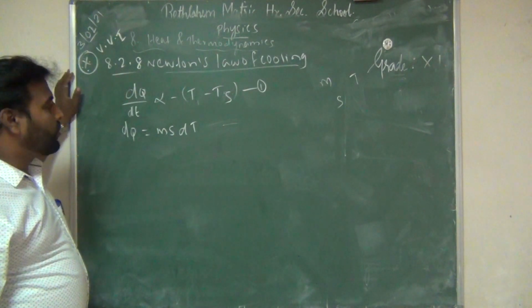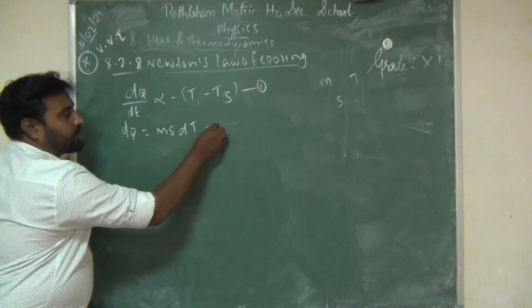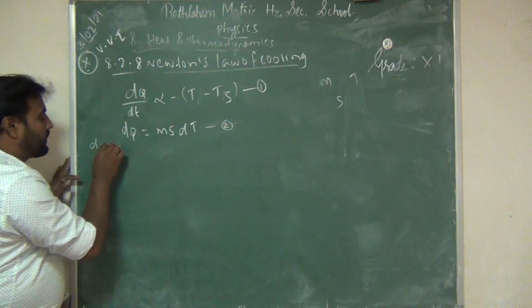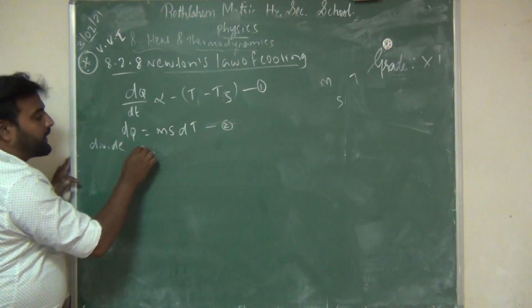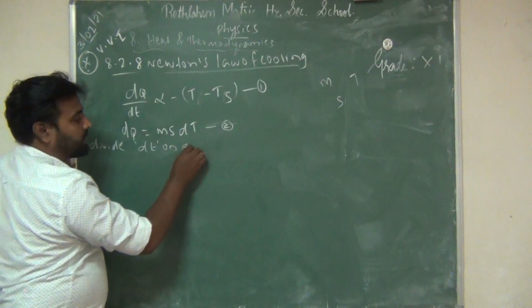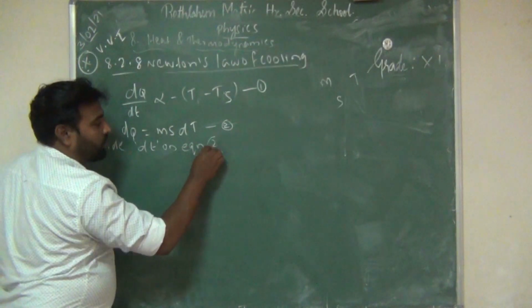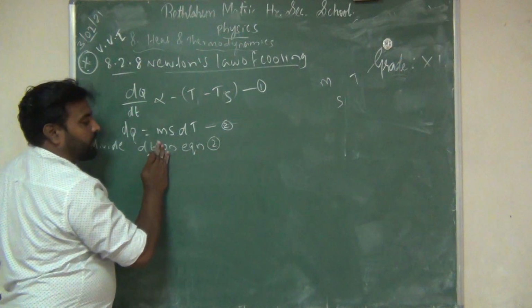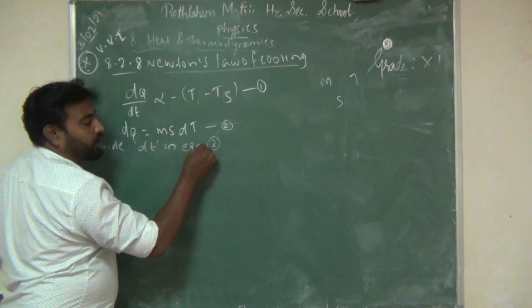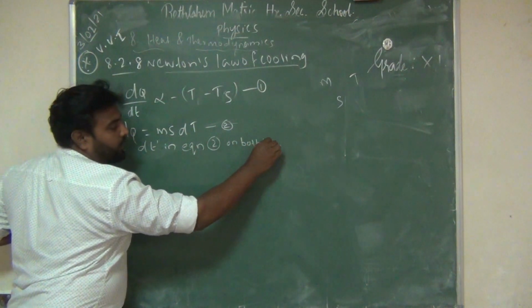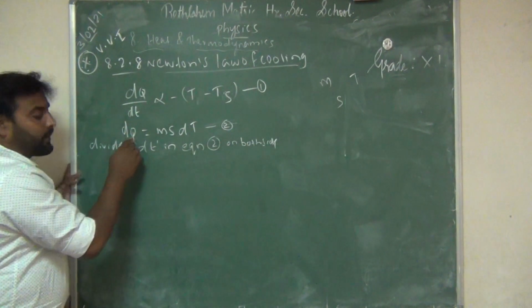Now you can take this as equation 2. Divide by dt on both sides of equation 2.